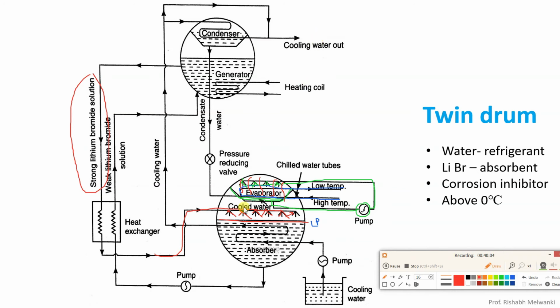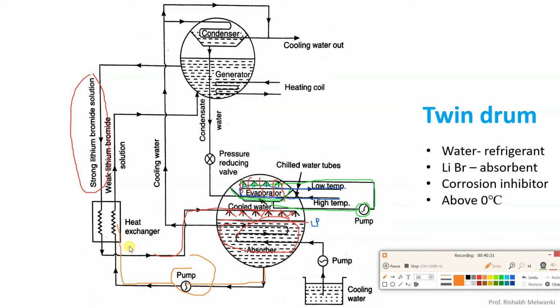Then on the bottom side of the absorber, the strong lithium bromide solution absorbs the water vapor, so the solution on the bottom side of the absorber becomes weak solution. Now this weak lithium bromide solution, with the help of the pump shown over here, enters the heat exchanger.